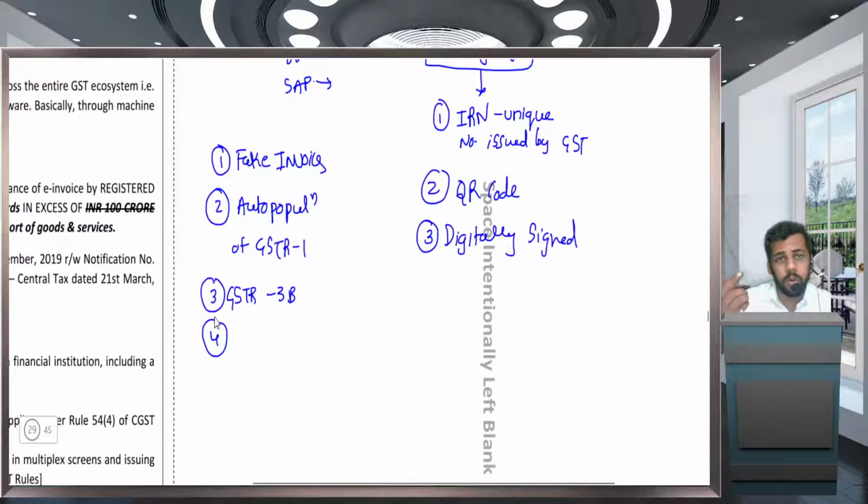Government will come to know who is the recipient and whether he is eligible or not for availing ITC. ठीक है, वो ई इनवॉइस के बेसिस पे अगर आईटीसी ले रहे हैं तो इट इज वेल एंड गुड. ओके, अगर ई इनवॉइस नहीं है उसके पास, if you are a person liable for e-invoice and the recipient is not having the e-invoice, okay, it means he is availing fake ITC, then in that case government can deny the ITC. So the persons who are required to issue invoice are in the radar of government. Okay, they cannot do any kind of mischief with the system.